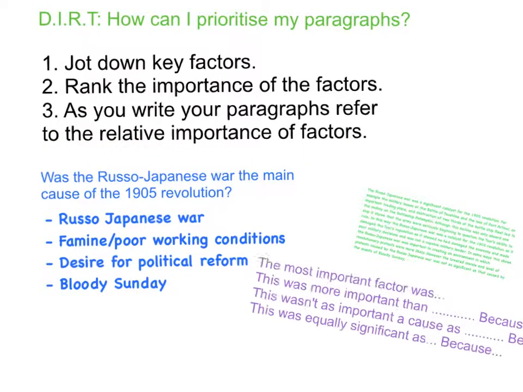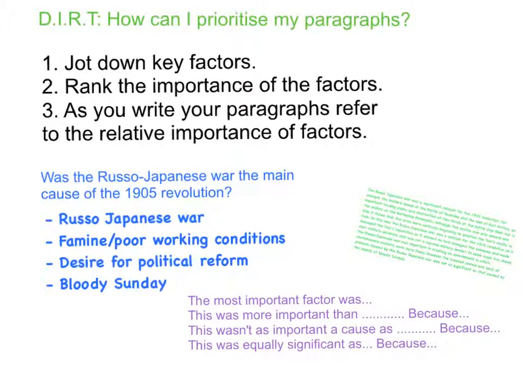So this means saying things like, the most important factor was, or this was more important than, mention another factor that you've talked about, because, or this wasn't as important as a cause as something else you've talked about, because, or this was equally significant as something else you've talked about, because. This is comparing how important different things were as a cause, or comparing the significance of different events. And it shows you're comparing the relative importance of different factors, which is an A grade skill.